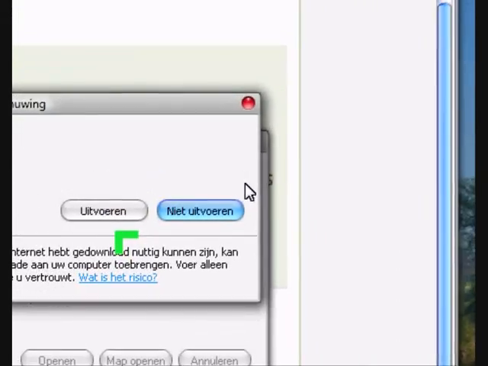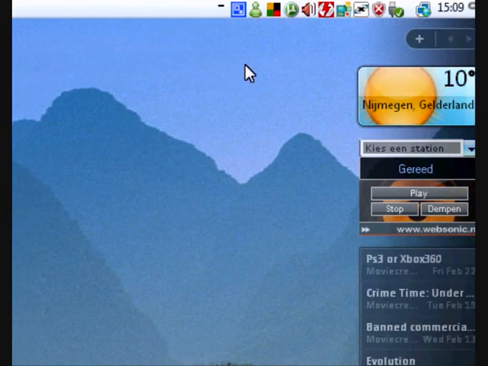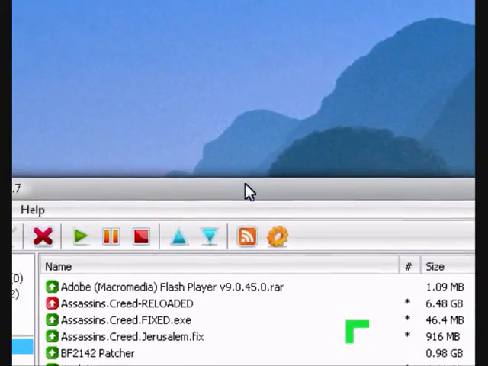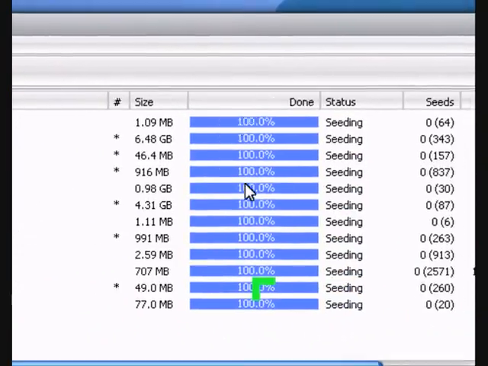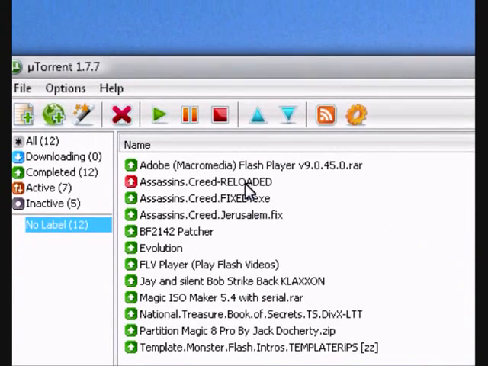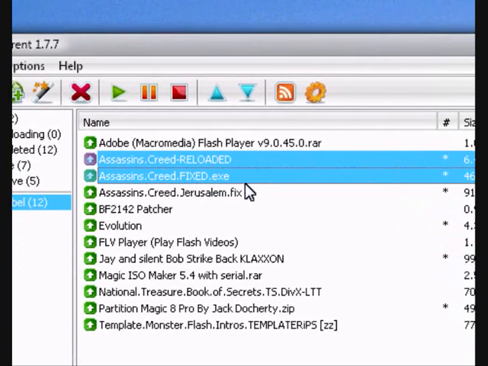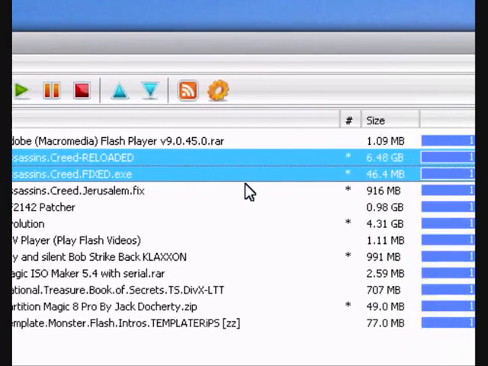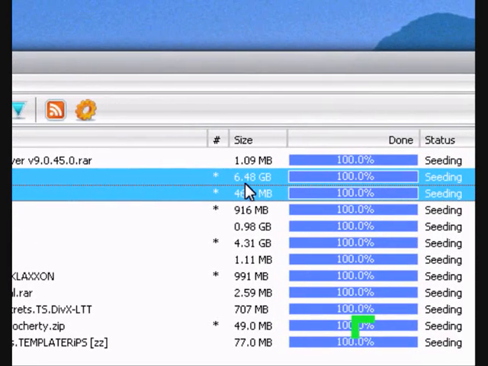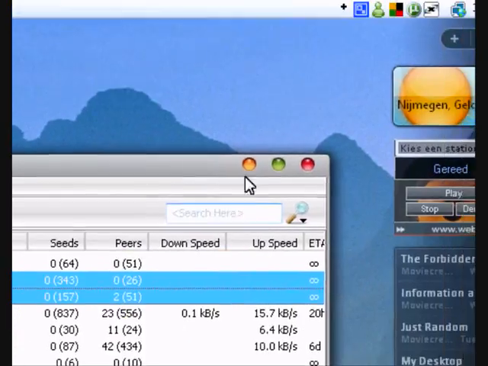So I already have it, so just stop it. Alright, I have it right here. All my downloads: Assassin's Creed and Assassin's Creed Fixed. Right, so the game is like 6.5 gigabytes, so you need to have some disk space.